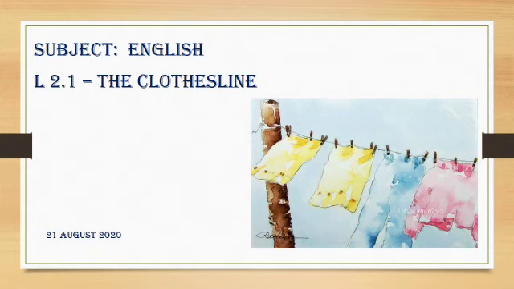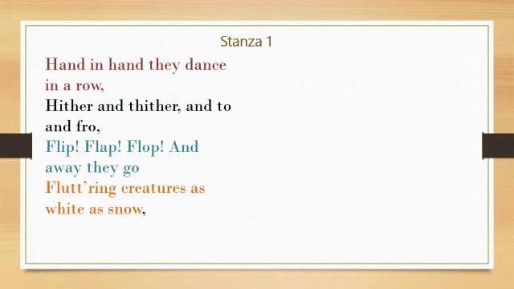In the previous module, we had read and understood the poem The Clothesline. Let us look at the poetic devices used in the poem in today's module. Let us begin with the first stanza.